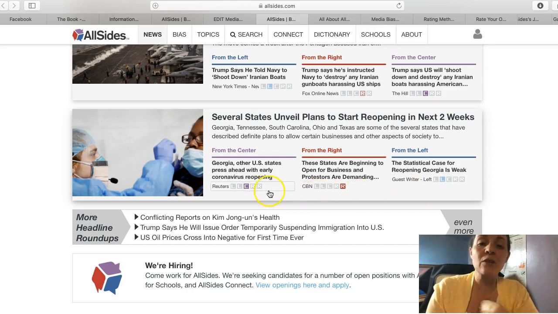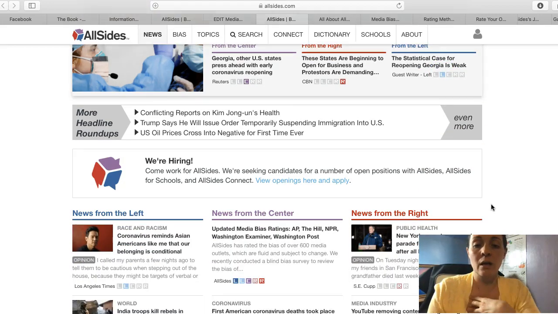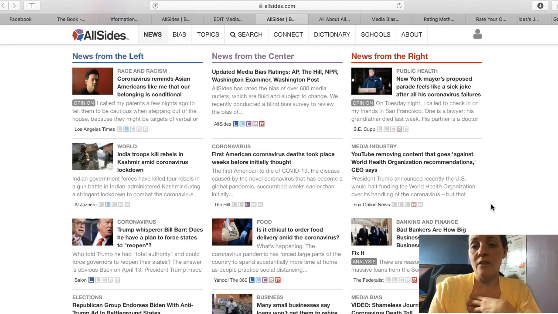So as you can see, the ratings here, they give different things. So there's to the right, to the left. So you can obviously see this is a little bit more right. This is only slightly left. We can look at all of these different news topics in this regard.